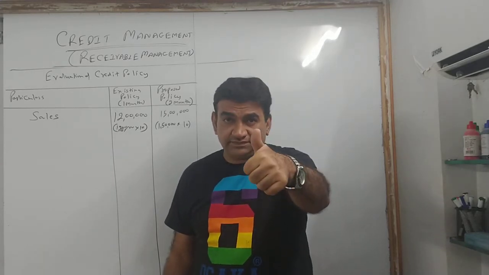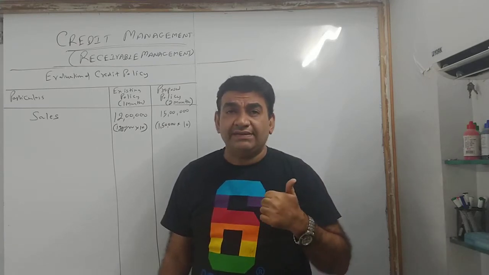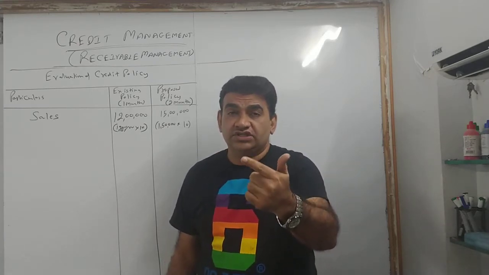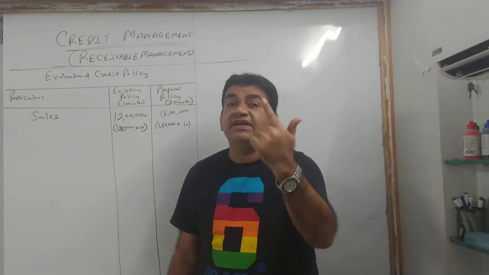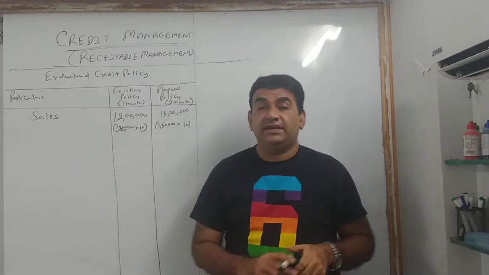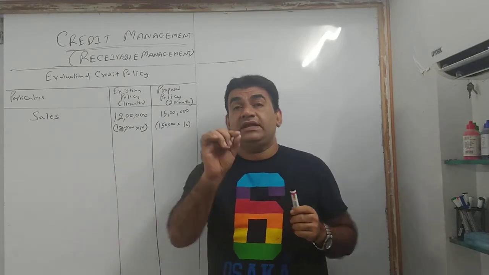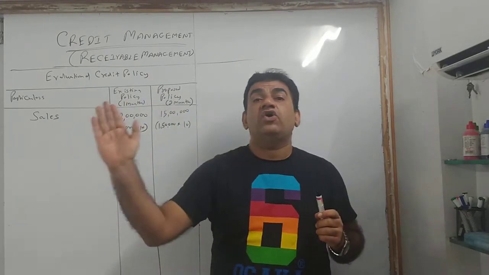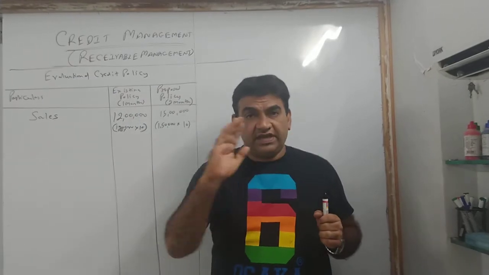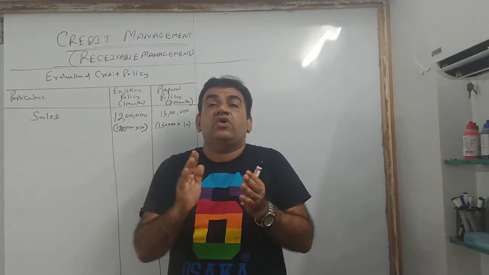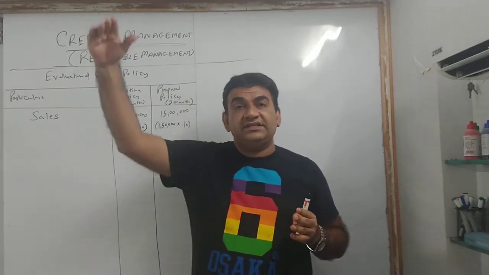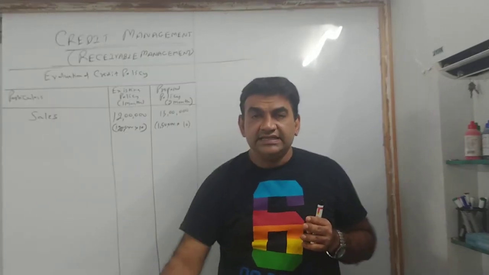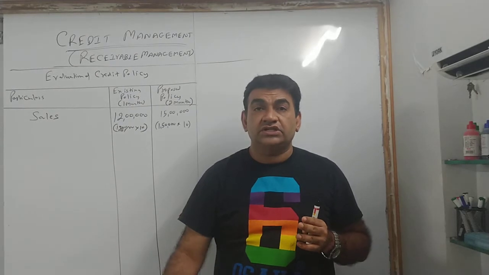When I say cost, costs are of two types: fixed cost and variable cost. First, let's take variable. Variable meaning what? Varies or changes according to the output. Higher the sales, higher the variable cost. Lesser the sales, lesser the variable cost.